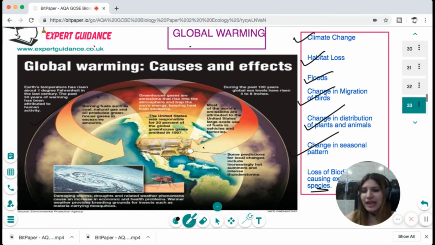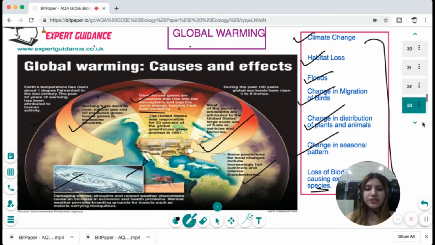And what are those human activities? Burning fuels such as coal, natural gas, and oil produces greenhouse gases in excessive amount. Greenhouse gases are emissions that rise into the atmosphere and trap the sun's energy, keeping heat from escaping. Now, most of the world's emissions are attributed to the United States, large-scale use of fuels, vehicles, and factories. And some predictions for local changes include increase in summers and intense thunderstorms, damaging storms, droughts, and related weathers and phenomena are attributed to this greenhouse effect. So you should know what is greenhouse effect, how it is attributing to global warming, and what are the consequences of that. So you should elaborate these points properly.